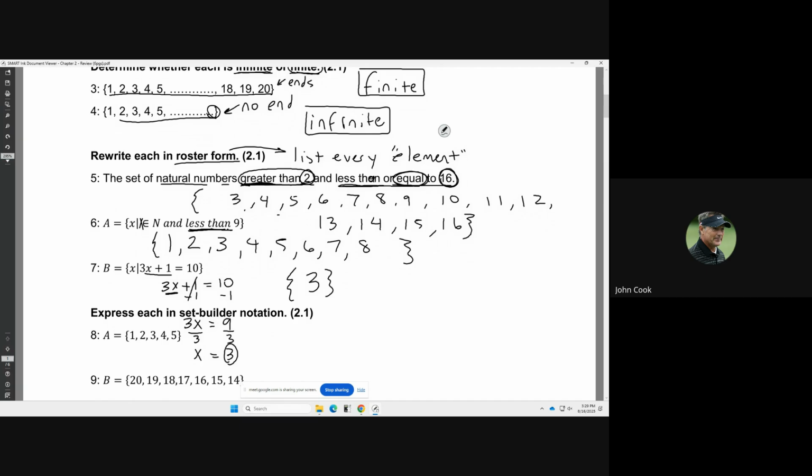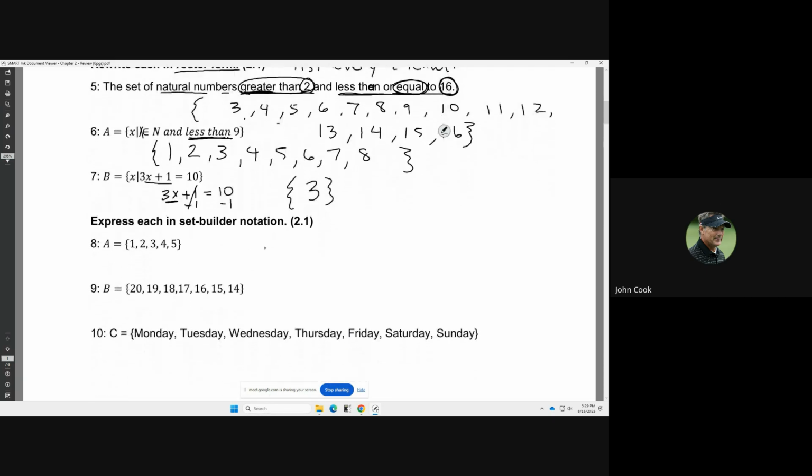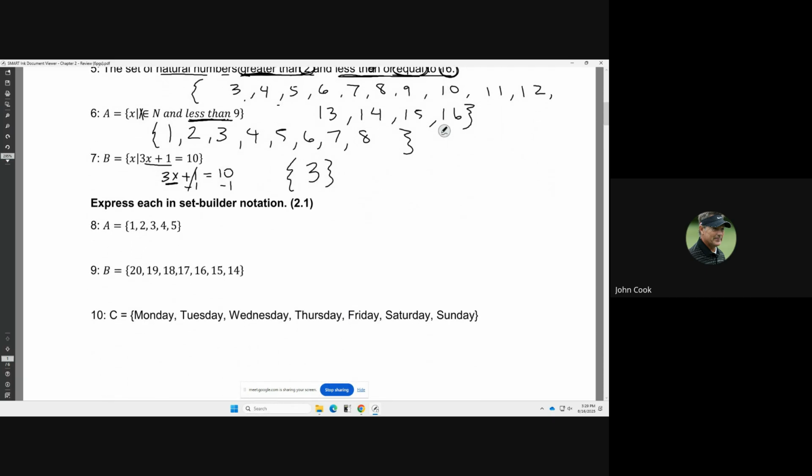Okay, so that's the first 7 problems. Now let's wrap up the first page. The next thing says to express each in set builder notation. So what happens is that you're given a set that is in roster form, and then you need to rewrite it, written up in set builder notation, because that's what that says.